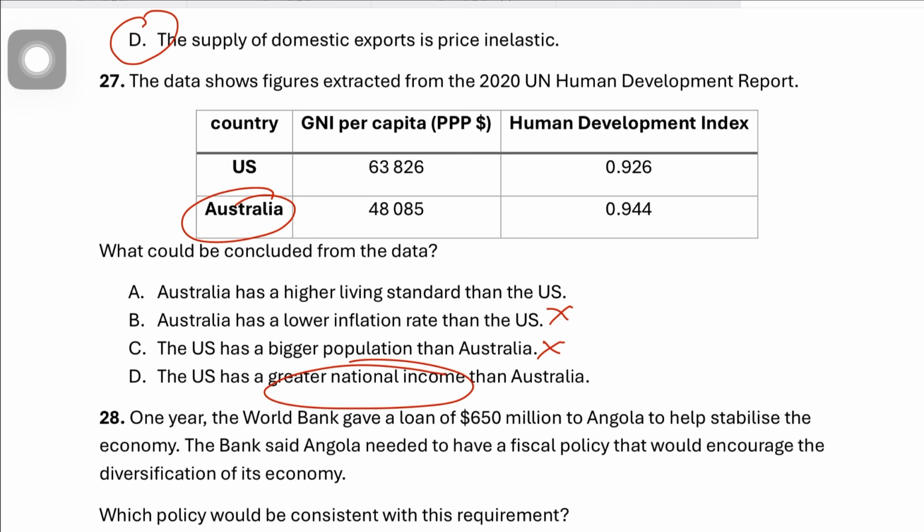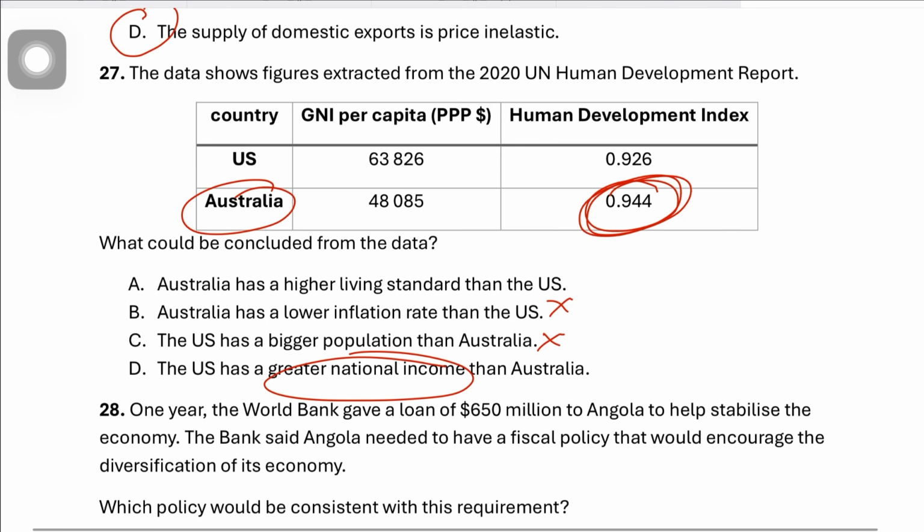And A is the correct answer because Australia has a higher living standard than USA, because the HDI is a broader measure of living standards, because it considers not only the incomes but the GDP, the incomes, the education and life expectancy as well. So even though USA has a higher income per person, Australia has a higher overall HDI score, which suggests that Australia has a higher living standard according to the HDI measure. That's what makes A the correct answer from the possible list that we have. So A is the best possible answer.